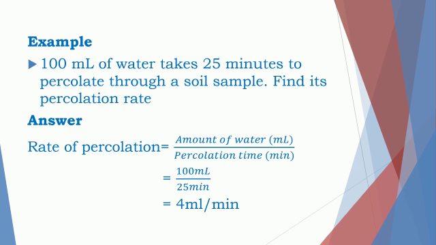Very first we will write the formula for the rate of percolation, and the formula is rate of percolation equals amount of water divided by percolation time. And in this problem, the amount of water is given to be 100 ml and your percolation time is 25 minutes. Hence 100 ml divided by 25 minutes, and we will solve it, and the answer we are getting is 4 ml per minute. Hence the rate of percolation of this soil sample is 4 ml per minute.